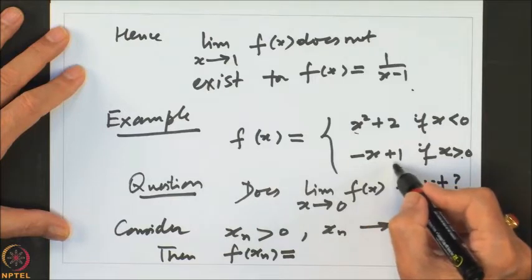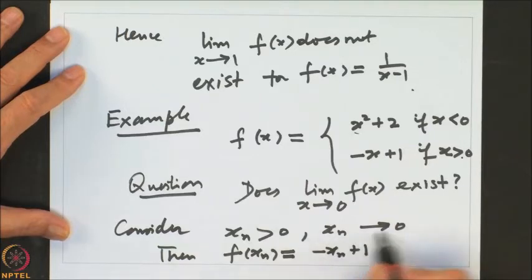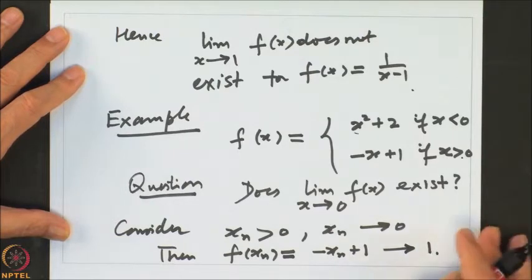The formula is minus x plus 1. So, that gives you that this value is minus xn plus 1 for every n. F of xn is this. Now, xn is going to 0. So, by the limit theorems on sequences, minus xn will go to 0, minus xn plus 1 will go to 1. So, this value is equal to 1, right.